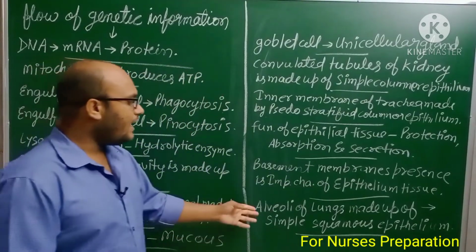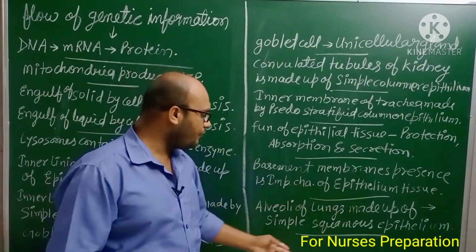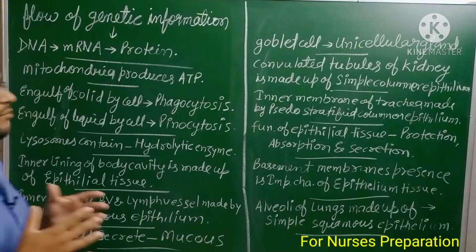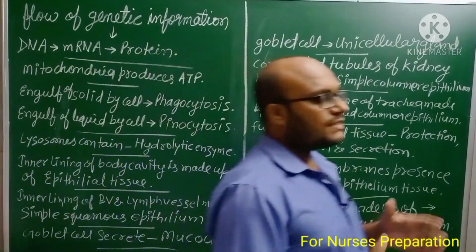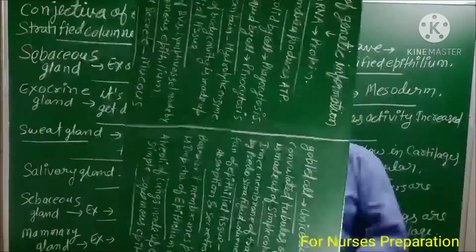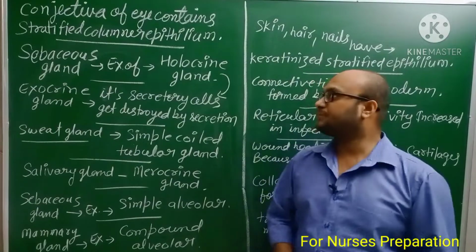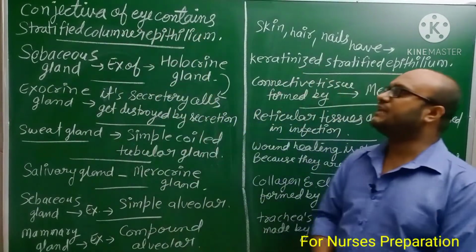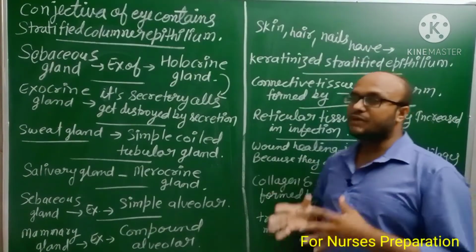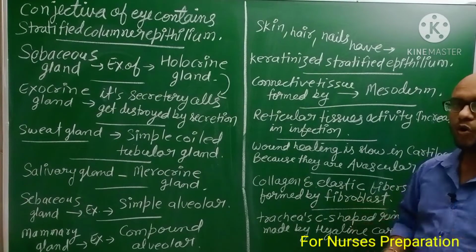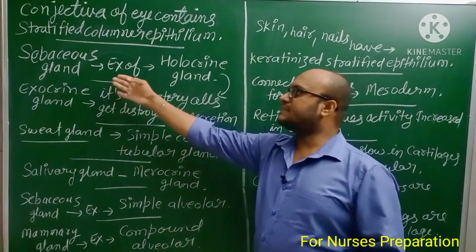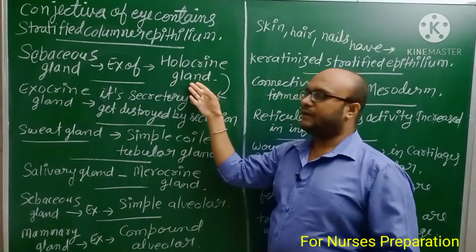Next, alveoli of the lungs are made up of simple squamous epithelium. You can take a screenshot. Next, the conjunctiva of the eye contains stratified columnar epithelium. Next, sebaceous gland is an example of holocrine gland.